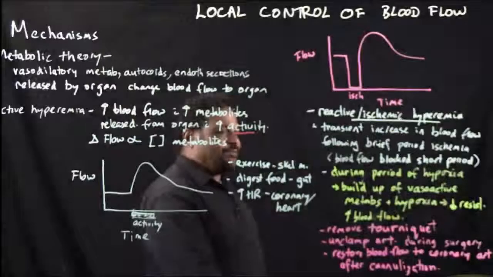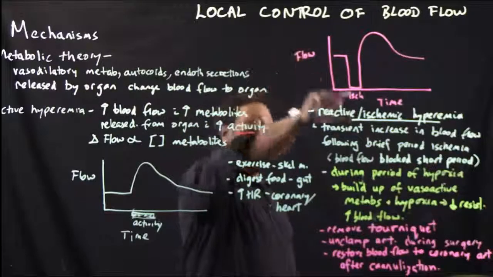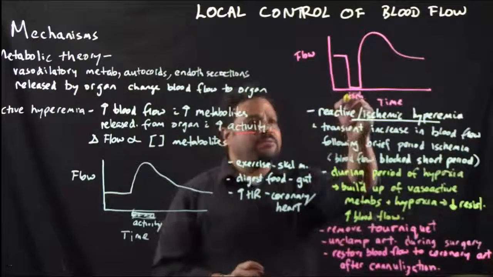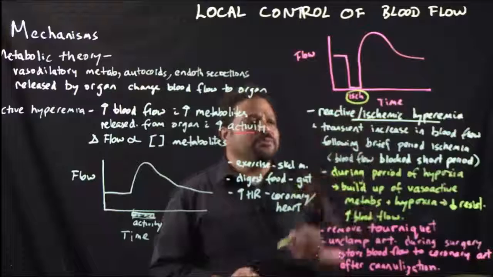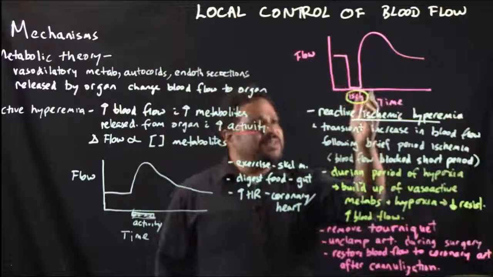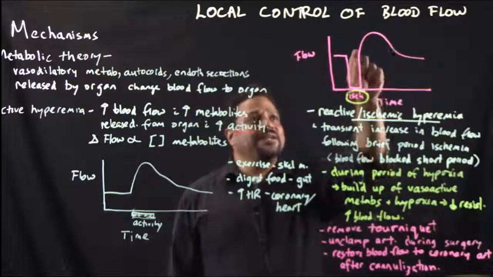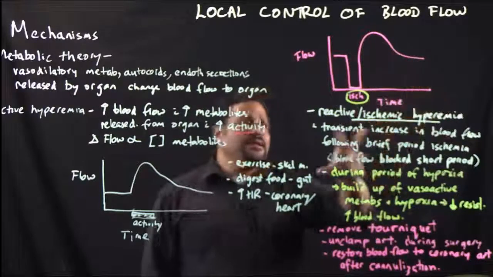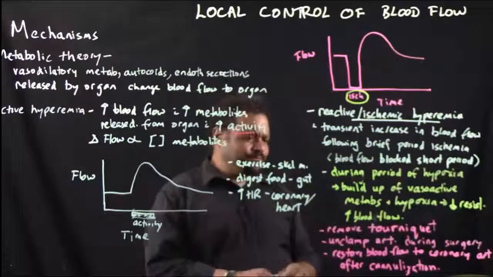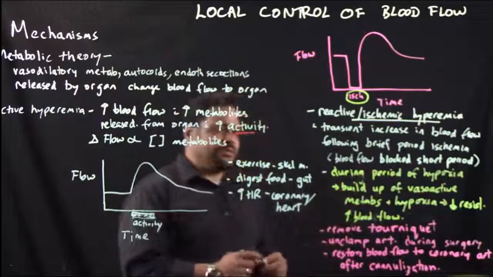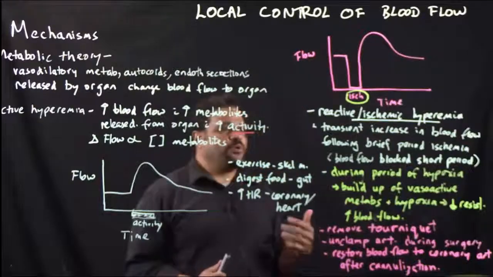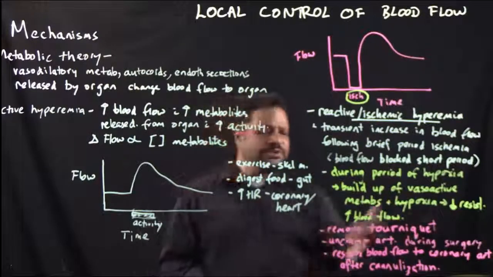So diagrammatically, what we have here, we have flow again, and we have time. And at this point here, we have ischemia. So we're blocking the blood flow for a short period of time. You can see that the flow is completely blocked. And then once you release that block, you're going to have an increase in blood flow. And again, the amount of blood flow is proportional to the length of that ischemia, as long as the tissue is not damaged.